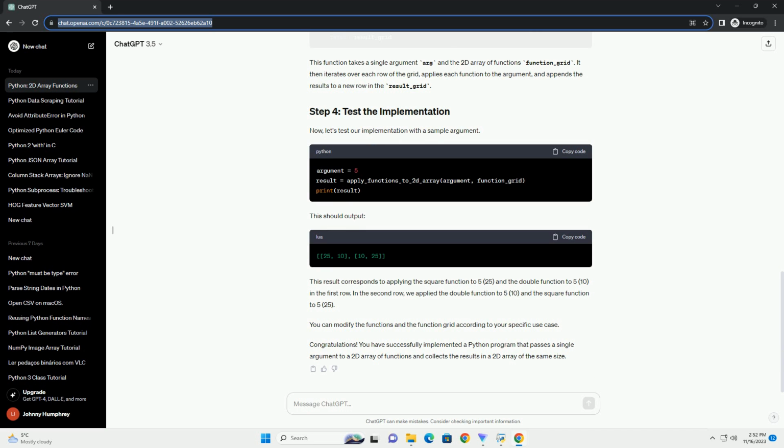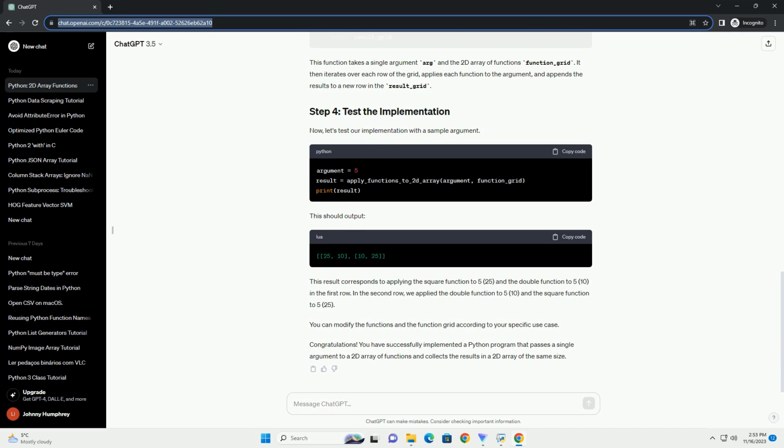This technique can be adapted to various scenarios where parallel processing of data is required, offering a flexible and scalable solution. Feel free to customize the example functions and input array to suit your specific use case.